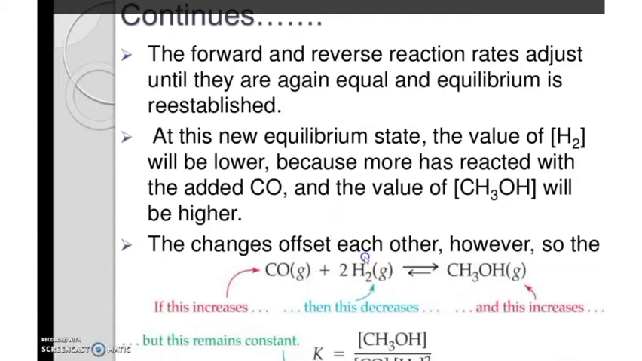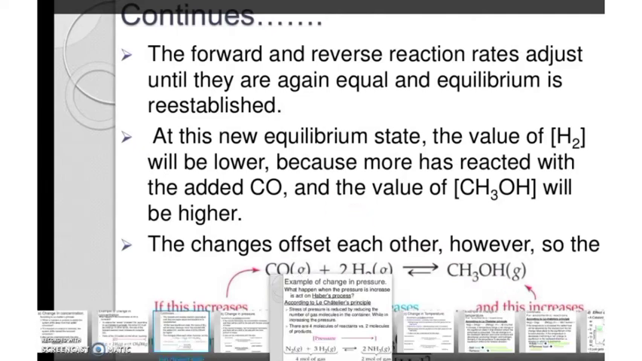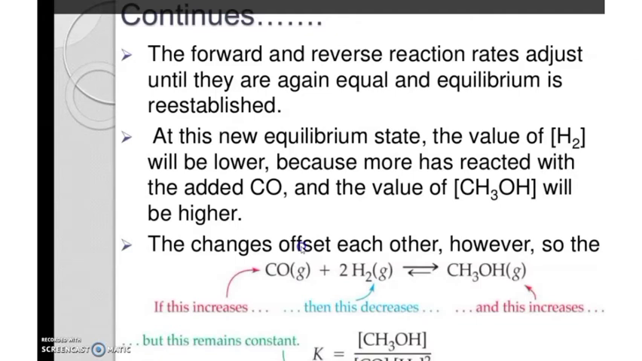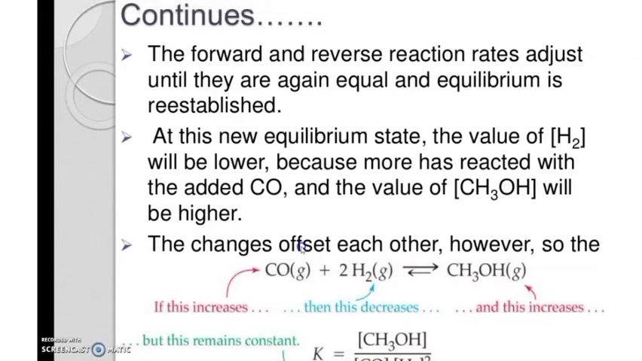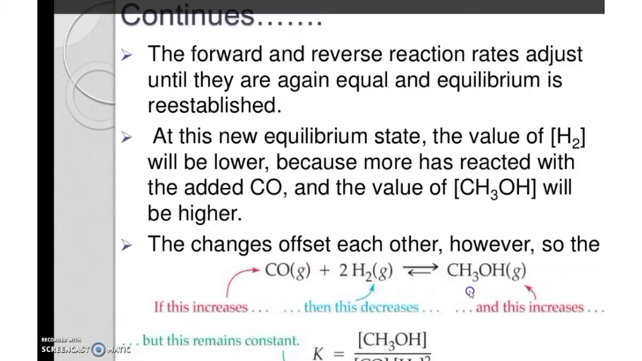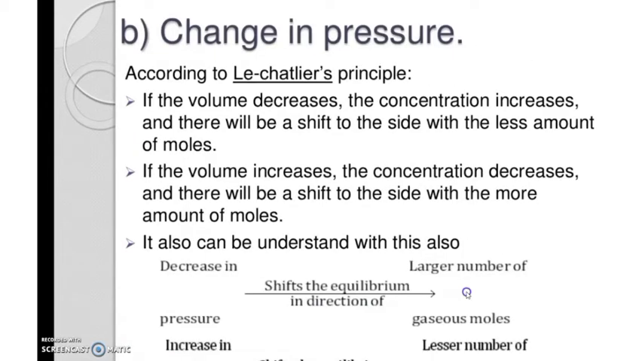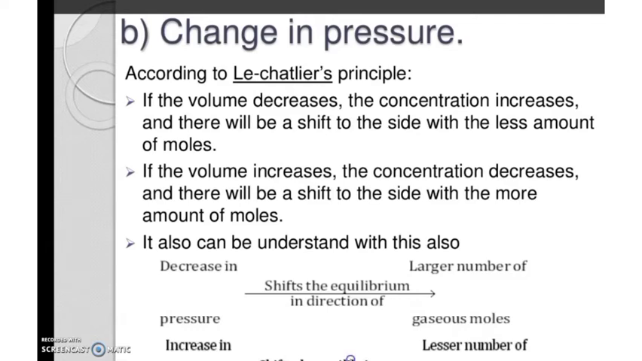For example, here you can see, if carbon monoxide increases, H2 will decrease because that much H2 will react with carbon monoxide and the product will increase. So K remains constant, because the product is also increasing along with the reactants. So the equilibrium constant remains constant. The next one is change in pressure. We will see what will happen with the change in pressure.